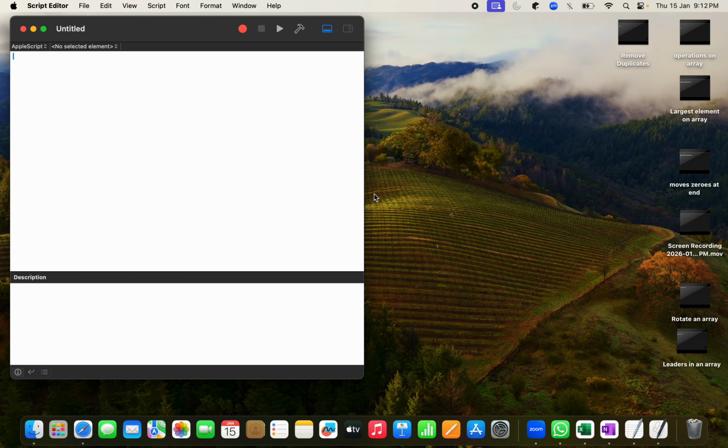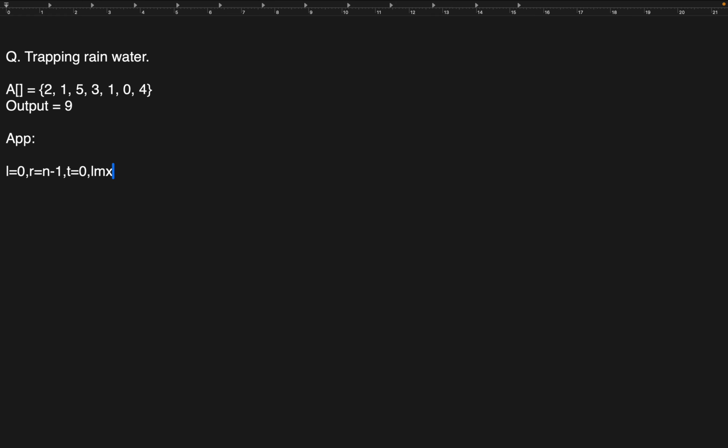I will take the 2 pointers approach. What I'm going to discuss is I will take the 2 pointers, one on the left side and another on the right side. I will consider the total water as initially 0, right? And I will consider the left max as 0 and right max also as 0. So I will initialize the elements. I am using the 2 pointers approach here, taking the left pointer as 0 and right pointer as -1 at the last.